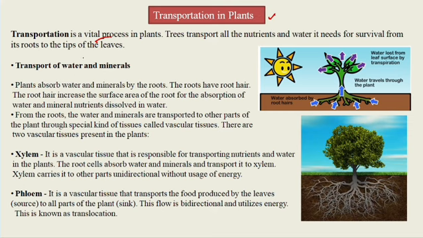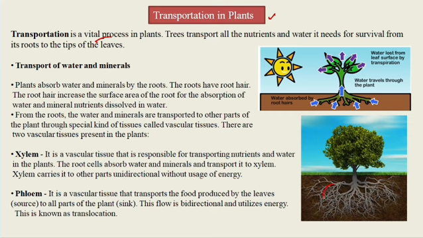So there is a transport of water and minerals. The water and minerals in plants are transported. The plant absorbs the water and minerals by the roots. Okay, so with the help of the root, they absorb the water and minerals. The root has root hairs.